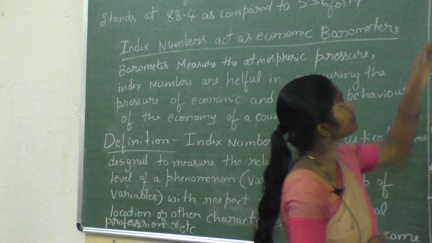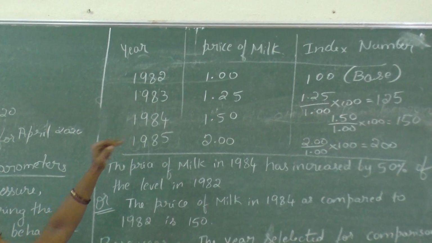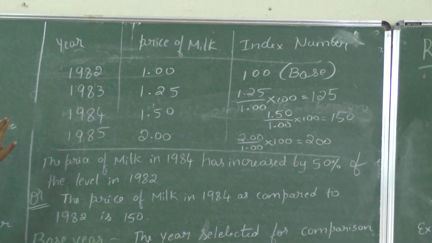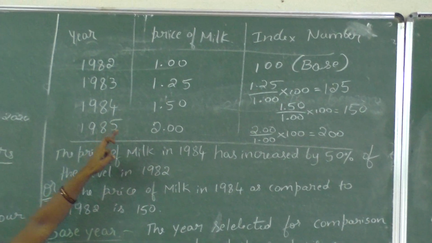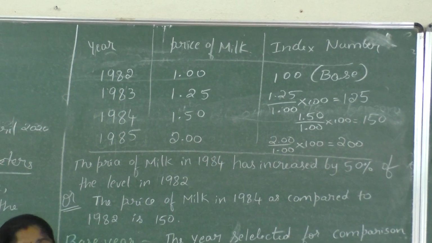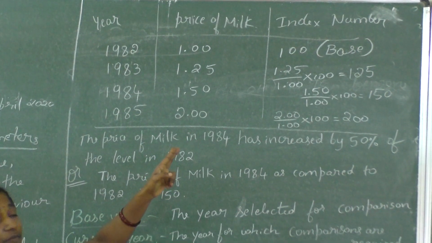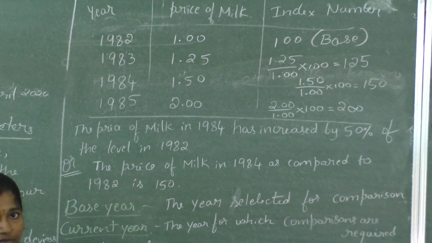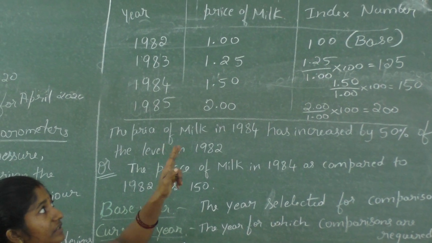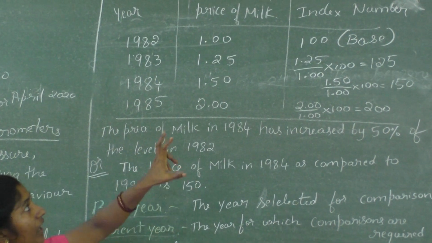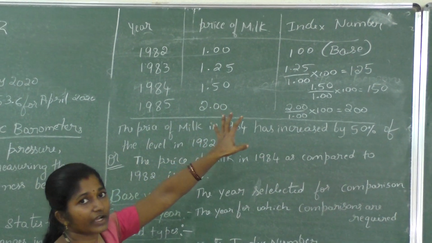See, I have written one example. This is the price of milk given here. In 1982, the price of milk is 1 rupee. Index number I have written as 100. We have to take that 100 as the base. Always the base value is 100. Therefore, the base year index number is always 100. Not in the price, in the index number we have to take 100.